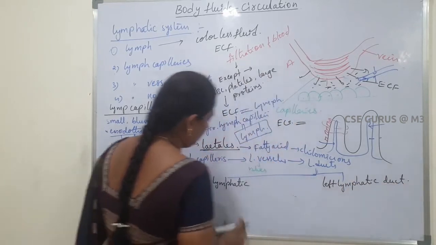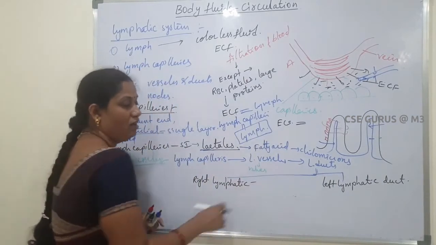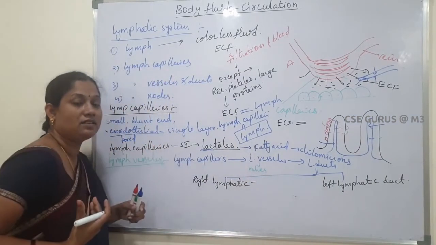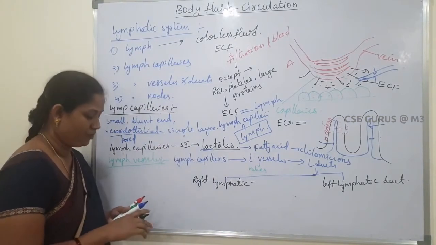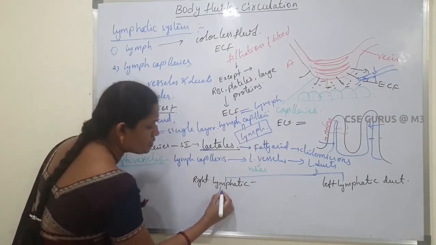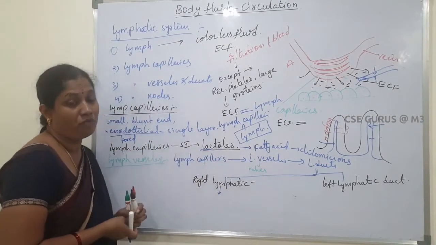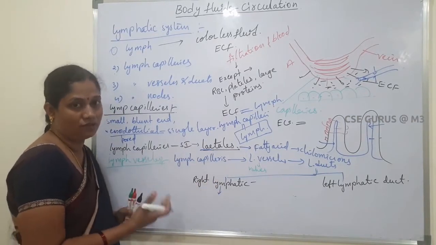The right lymphatic duct collects lymph from the right side of the body. The left lymphatic duct collects lymph from the left side of the body. Both open into the main circulatory system, that is, the venous circulatory system.